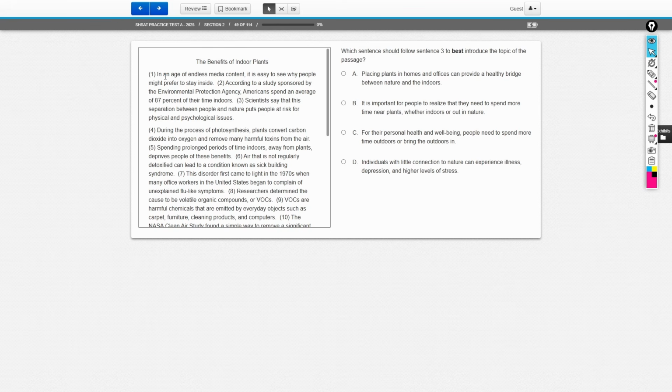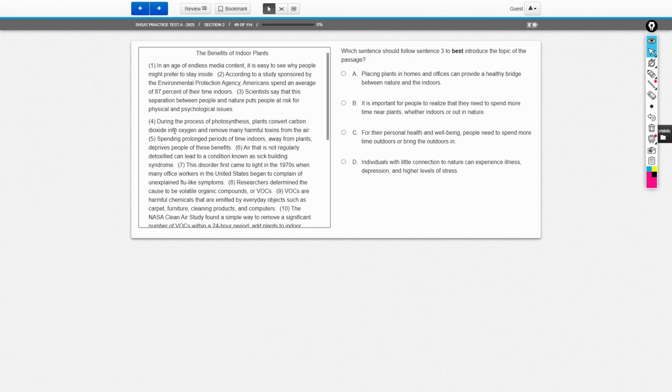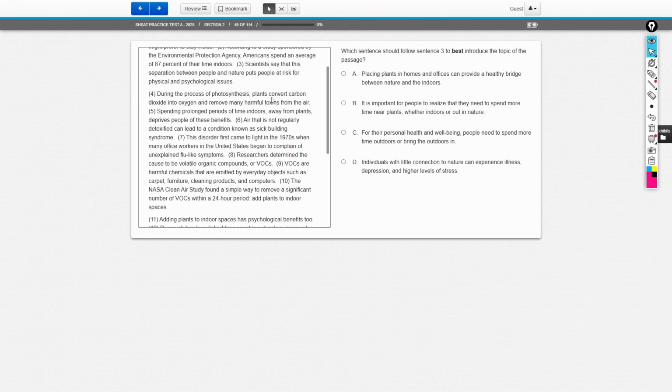It says that in an age of endless media content, it's easy to see why people might prefer to stay inside. According to a study sponsored by the Environmental Protection Agency, Americans spend an average of 87% of their time indoors. Scientists say that this separation between people and nature puts people at risk for physical and psychological issues. During the process of photosynthesis, plants convert carbon dioxide into oxygen and remove many harmful toxins from the air. Spending prolonged periods of time indoors, away from plants, deprives people of these benefits. Air that is not regularly detoxified can lead to a condition known as sick building syndrome.